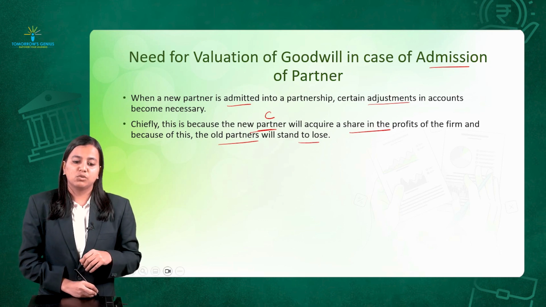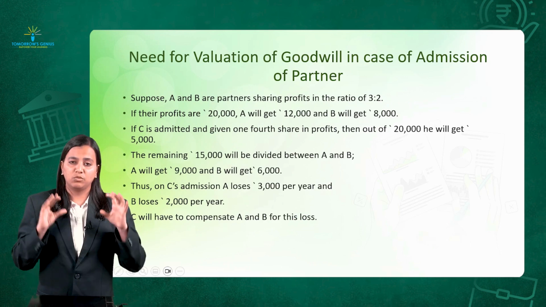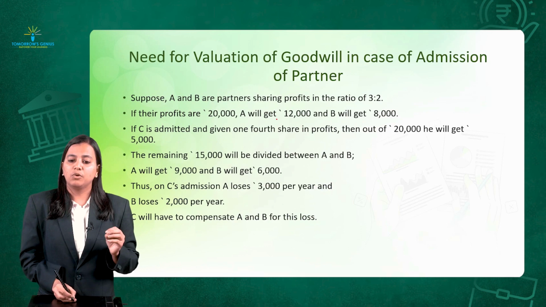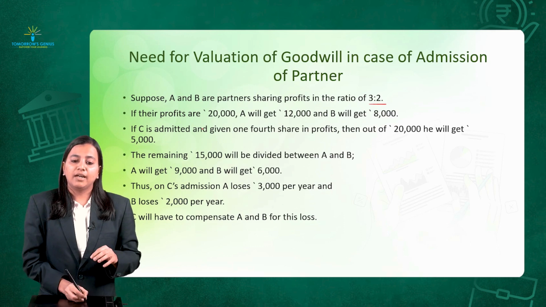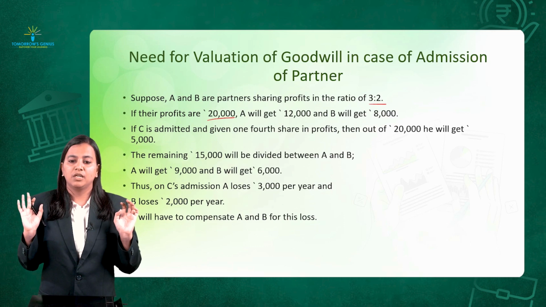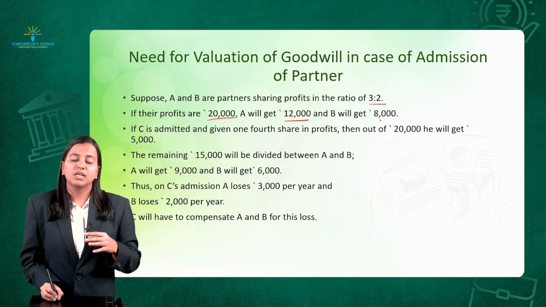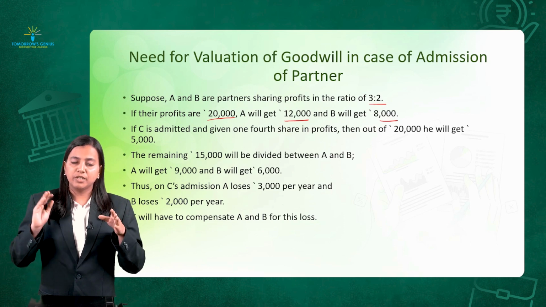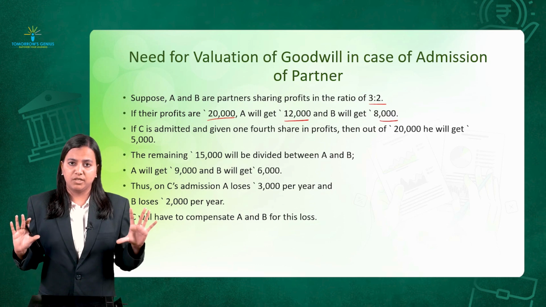Right? So, next thing, we'll take a small simple example to bring more clarity. Suppose we have partners A and B, and 3:2 is their profit sharing ratio initially. They were getting a total profit of 20,000 for the firm. Now, as per the 3:2 ratio, how much are they earning? A will earn 12,000 profit, B will earn 8,000 rupees profit. This is very much clear.